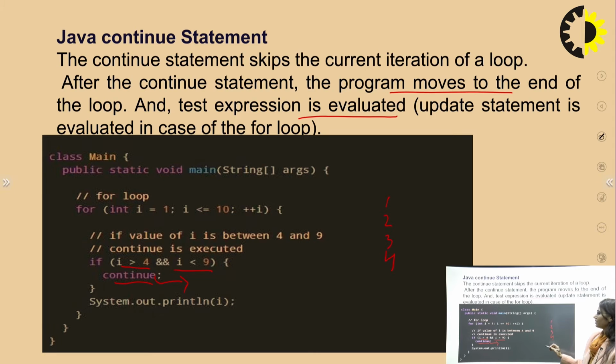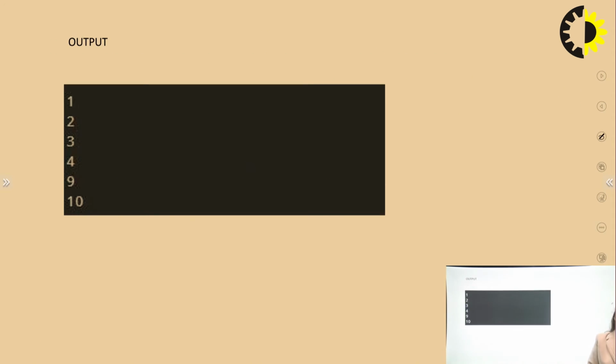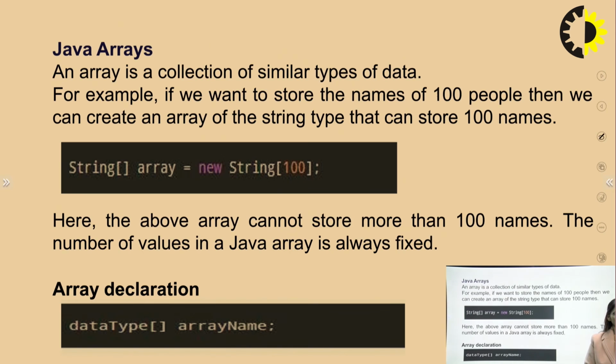So that is the output of the program, showing how the continue statement works. The update statement is evaluated in this for loop. So this is the output which we receive.